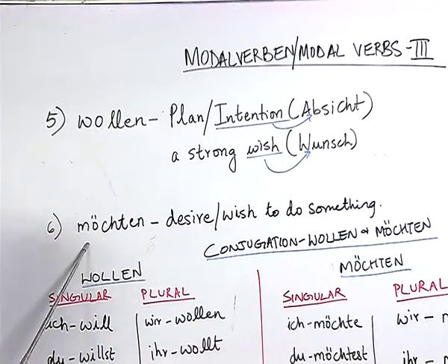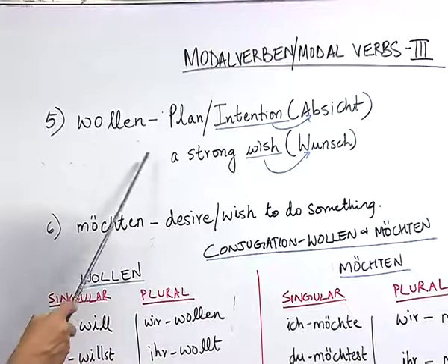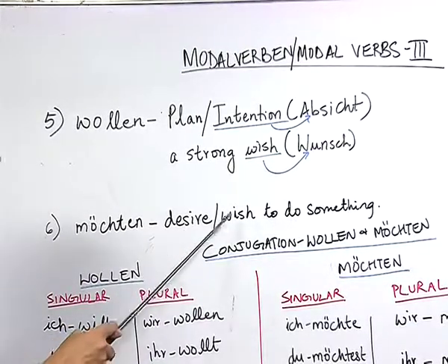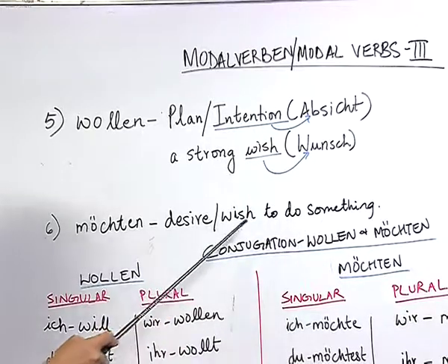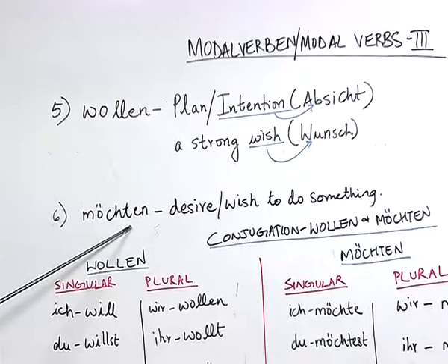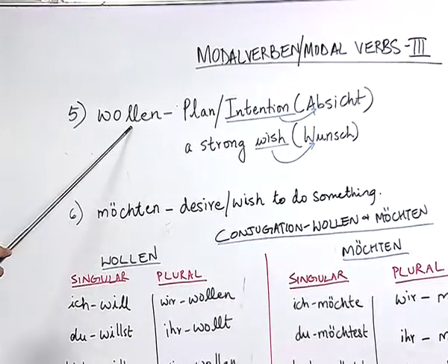And möchten, the other modal verb in our list, or the last modal verb, is basically a modified version of wollen, which is used to show a desire or wish to do something. If we have to distinguish between wollen and möchten, möchten is a weaker verb in terms of meaning compared to wollen.